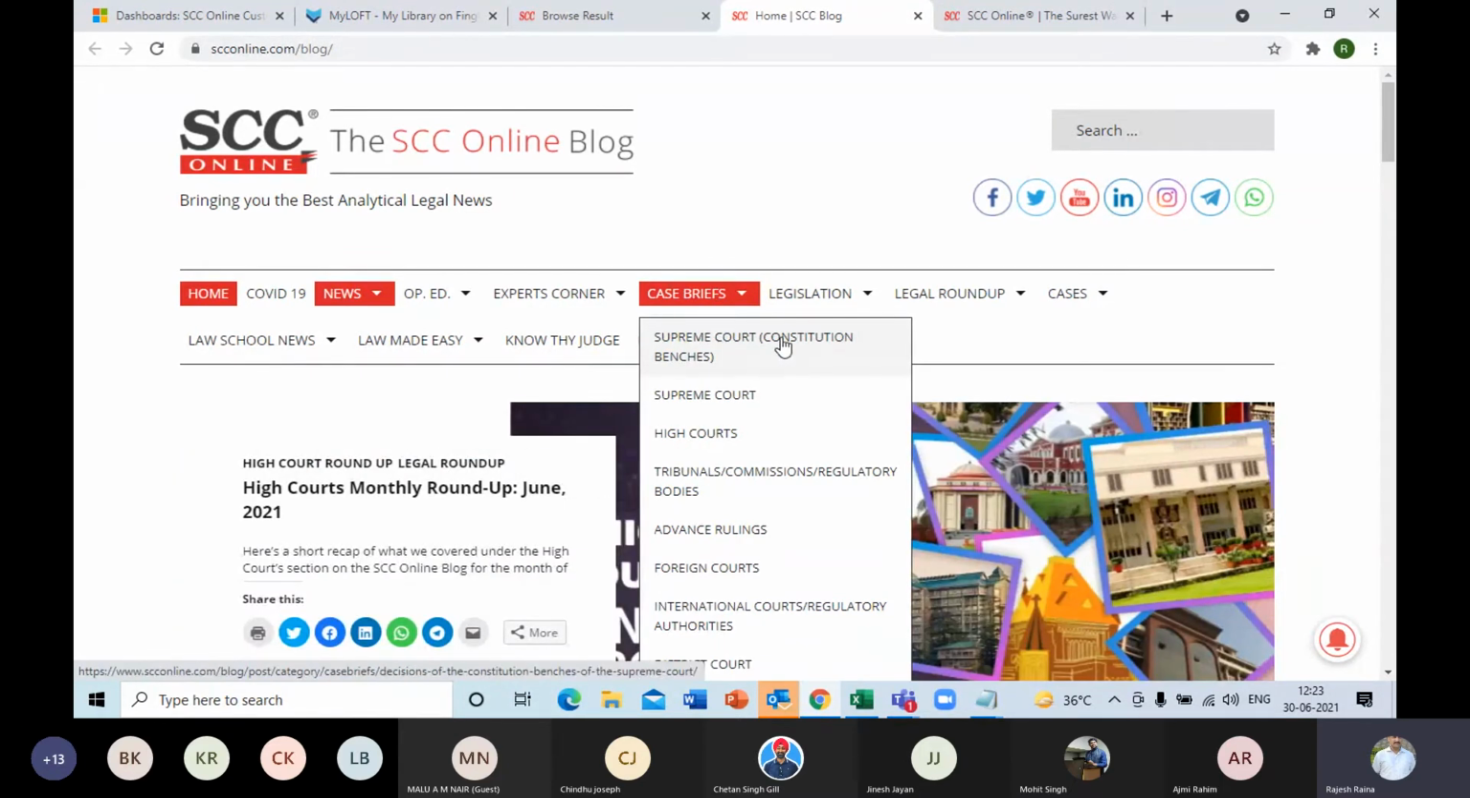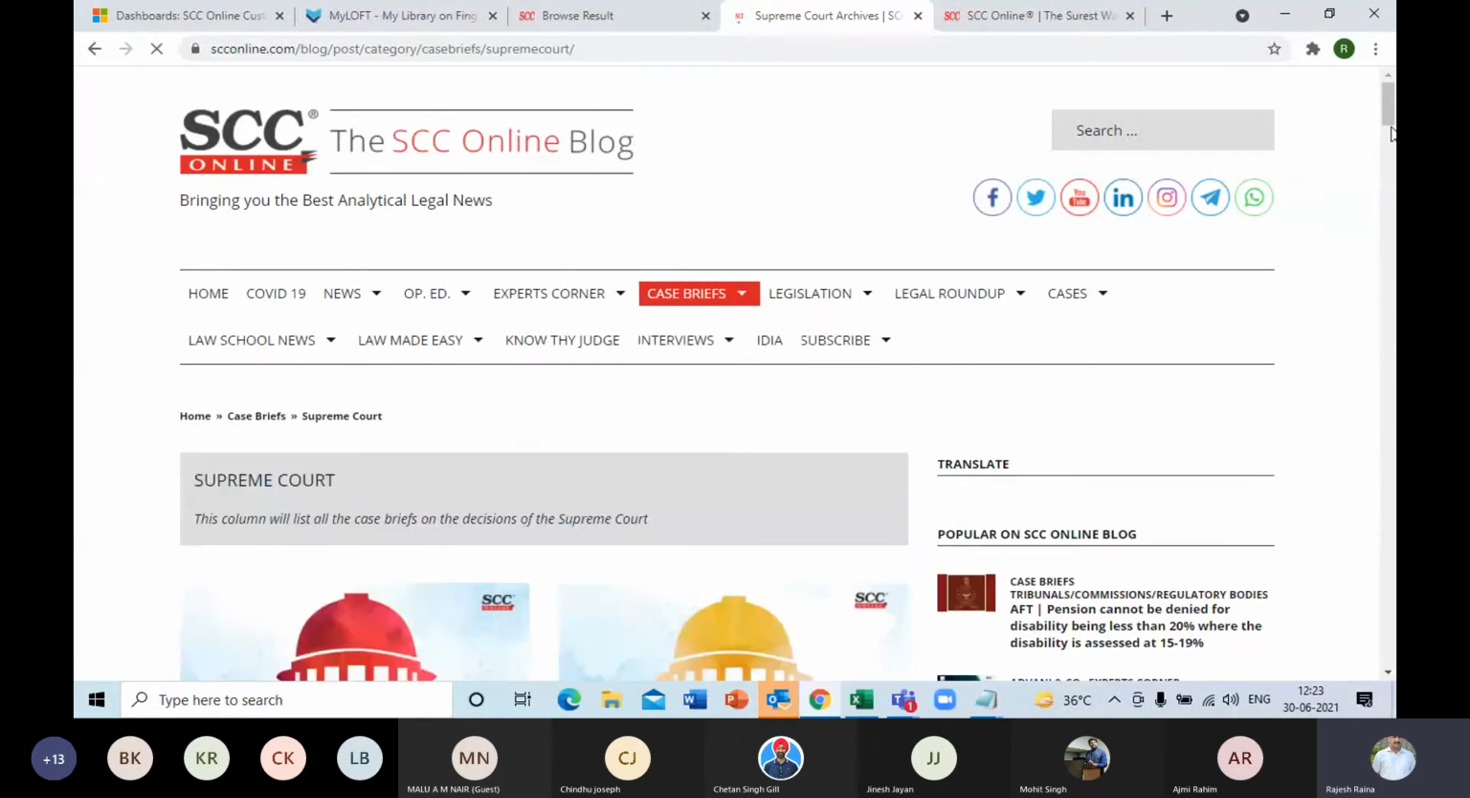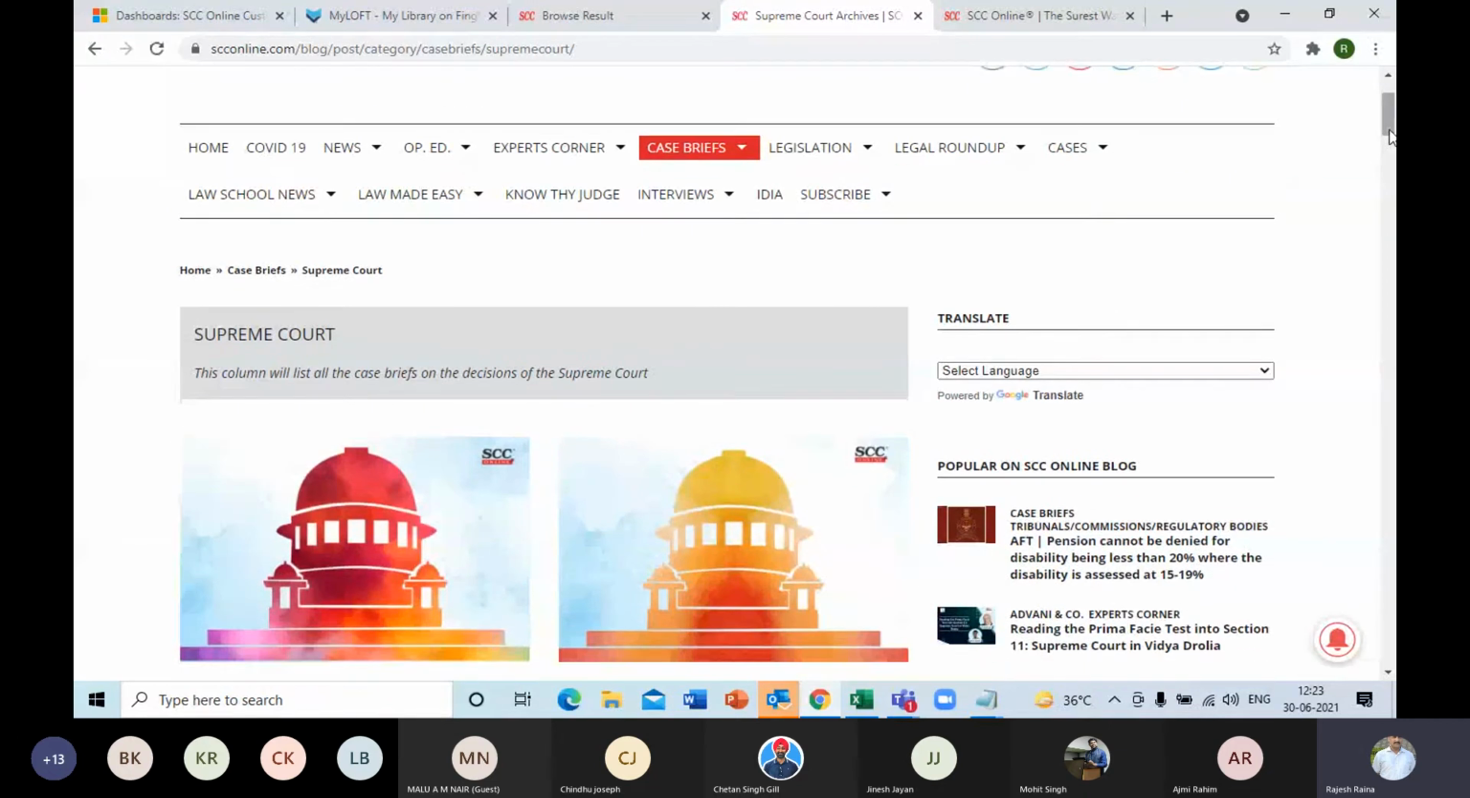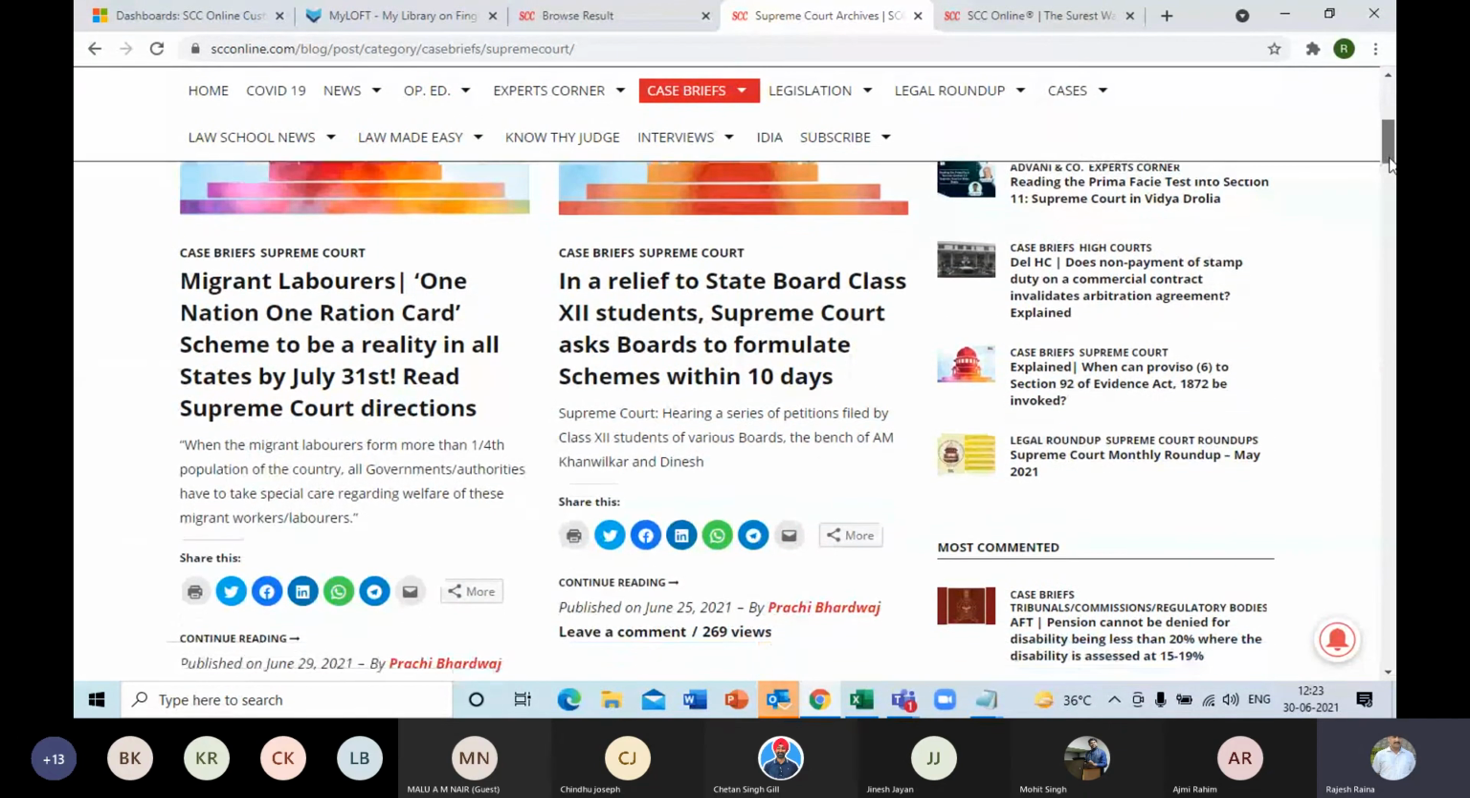So you can see very recent ones from Constitution Bench, from the Supreme Court, or the High Court, or the tribunals, etc. Let me show you one from the Supreme Court of India. As you can see, it's mentioned as 29th. Today is the 30th, and I'm not surprised if by evening or afternoon I see one on the 30th also. It's updated that frequently. Migrant laborers, One Nation One Card scheme to be reality in all states by July 31st. I click on the title.